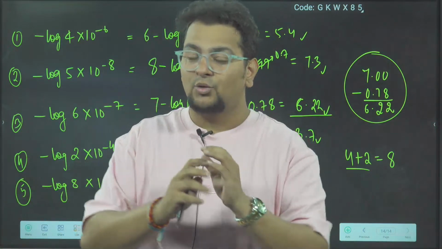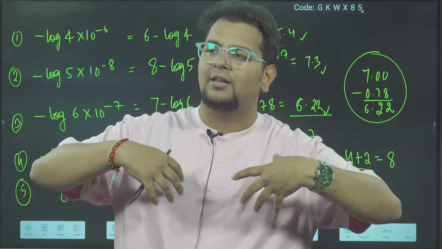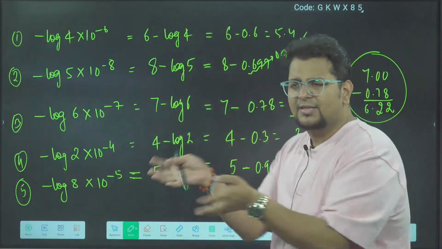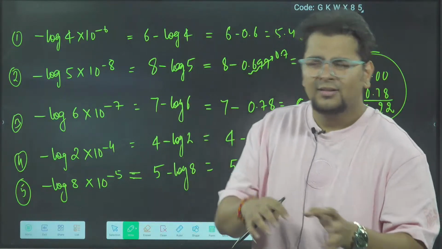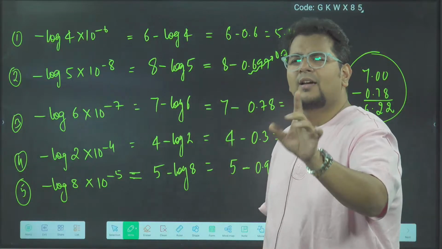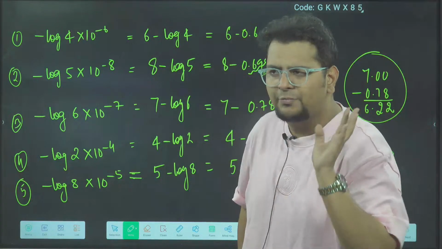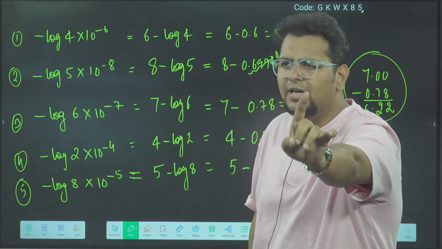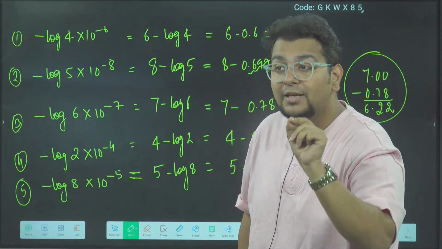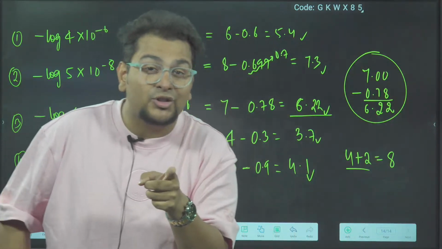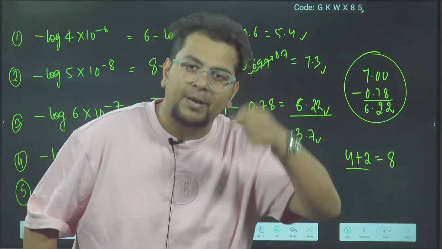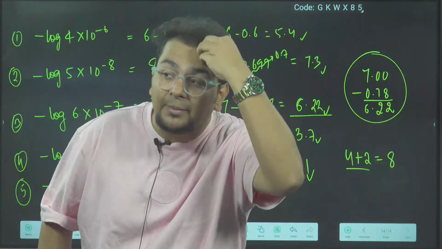Now, what people say, those who have not written examinations in their life, and they start giving preaching, this is how you should attempt, that is how you should attempt. Firstly, do it in this layer, in that layer, three times, four times, then again and again revise. You will get 5 minutes at the last. Nothing. 4 plus 2 was 8 in the first 10 minutes of my paper. I completed my paper half an hour early in that examination. I checked that question at least 3 to 5 times. And every time I was checking, I don't know what the wiring was in the examination. If you have written many exams, you will realize 4 plus 2 came 8 every time I checked.